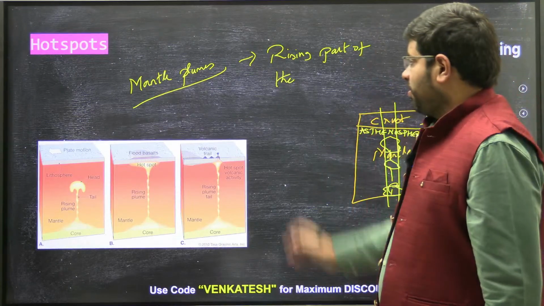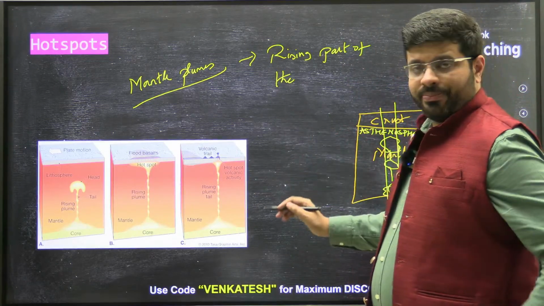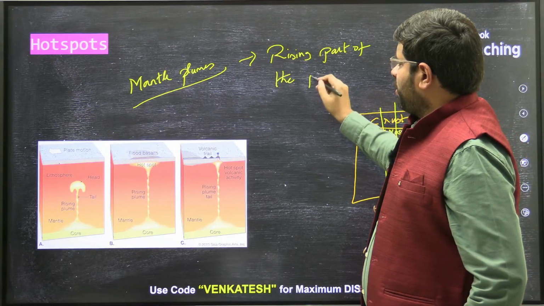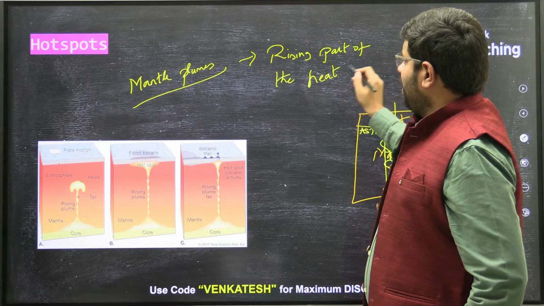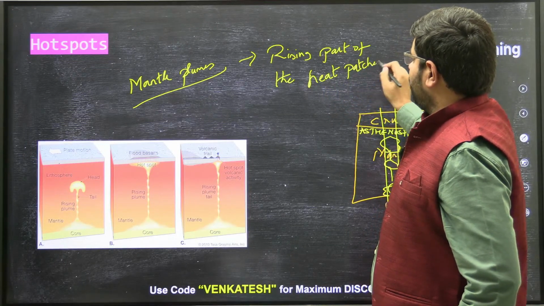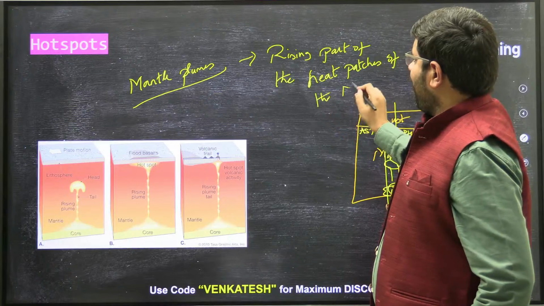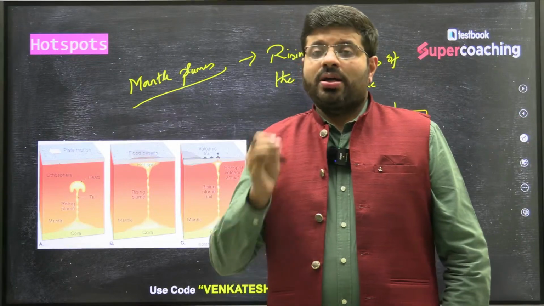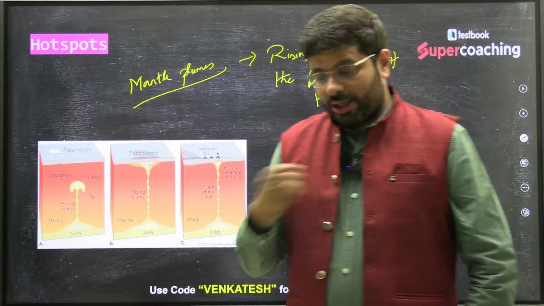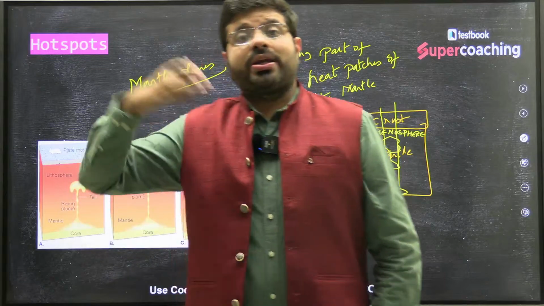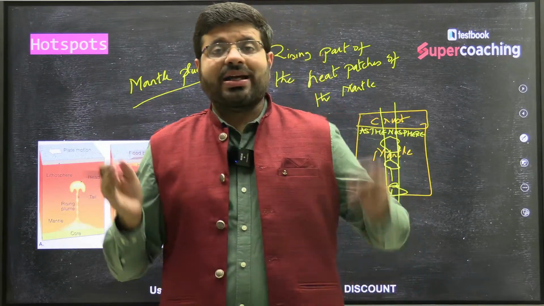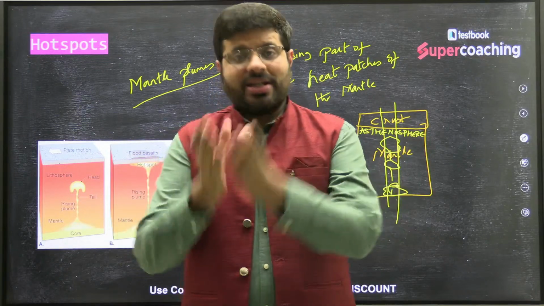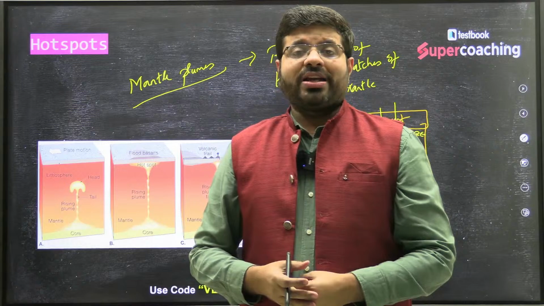Right? So mantle plumes are the rising hot patches of the mantle. Simply what we are trying to say is, we all know that the interior of the earth has more heat, but certain areas have much more heat than the surroundings. The reason is the radioactive materials. These radioactive materials concentrate at certain places, and that way you find more heat.